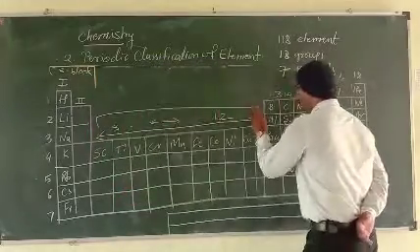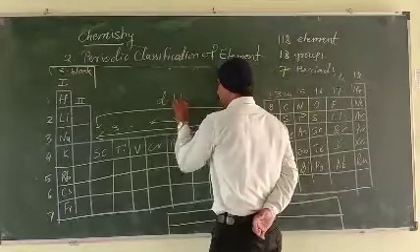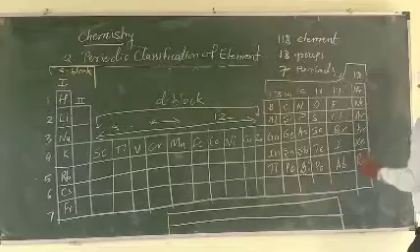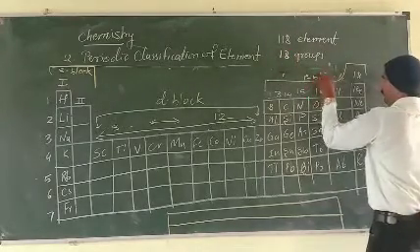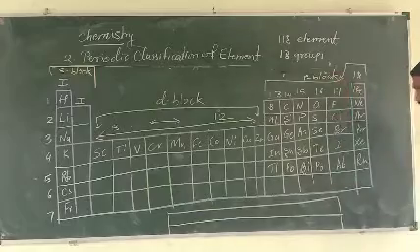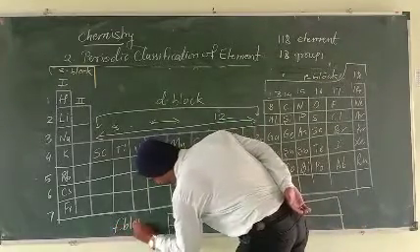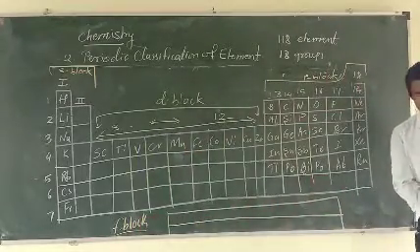Then the D block, then the P block, and the last one is the F block. Now listen carefully about all the blocks.